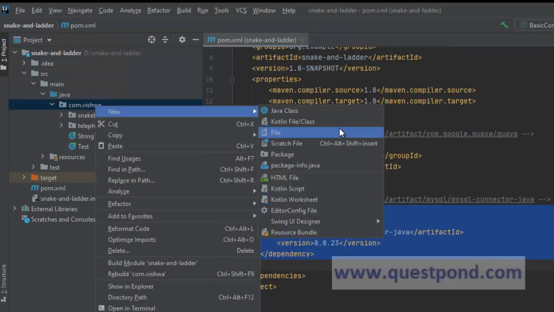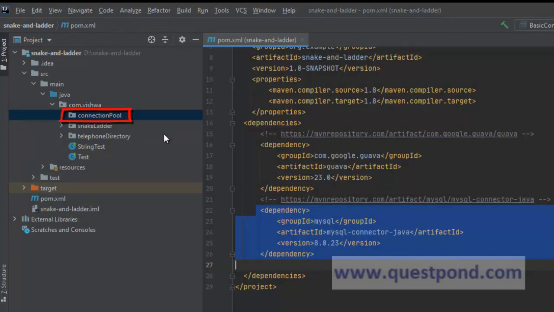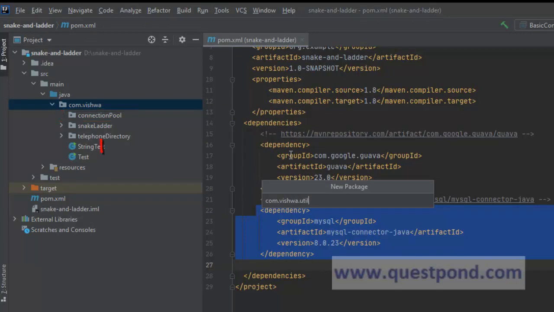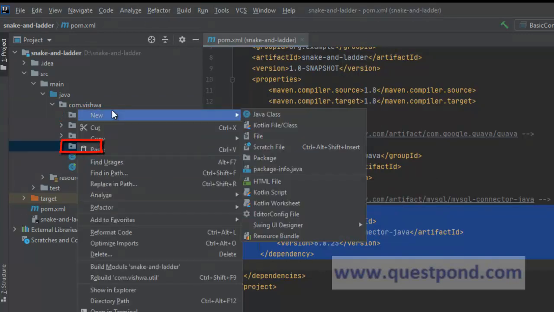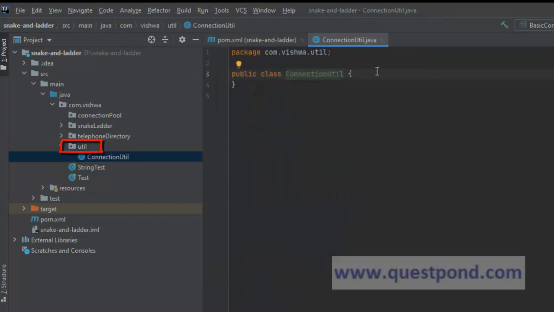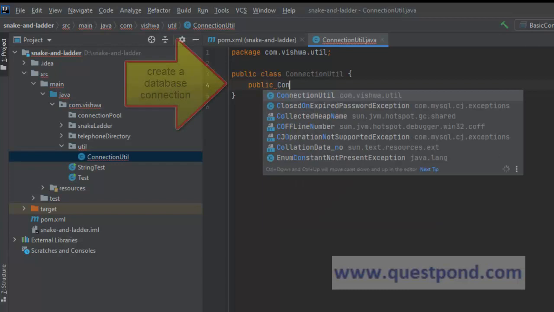Within our package, we will create a new package and name it connection pool. Also, we will create a new package with the name util. Now within util, we are going to create a new class with the name ConnectionUtil. Now, as I told you earlier, we are going to make use of a database connection. So our first step will be to create a method which gets us a connection.